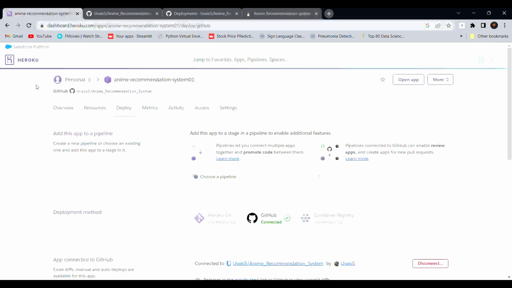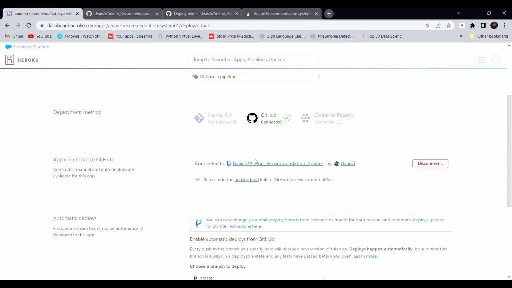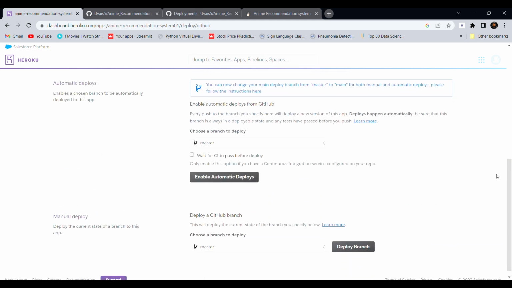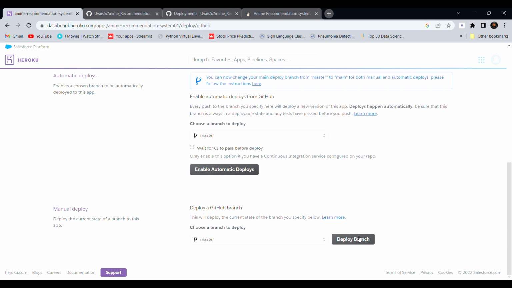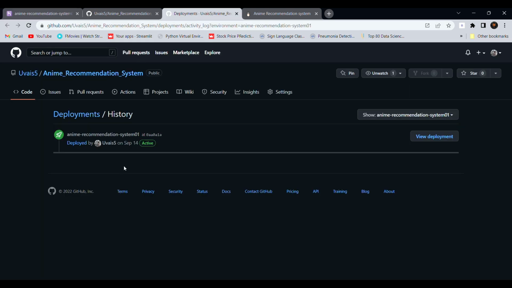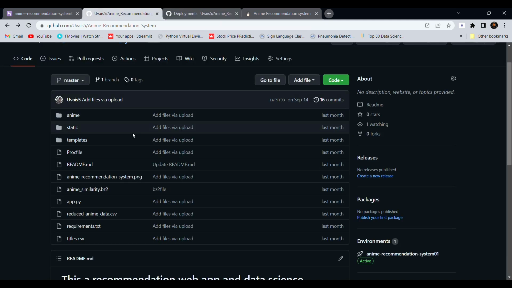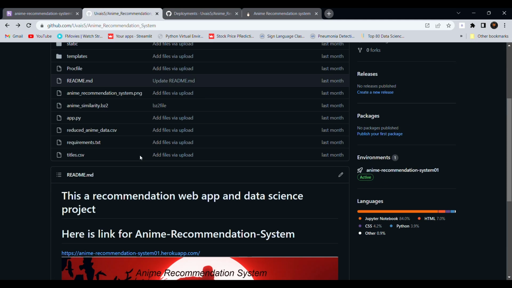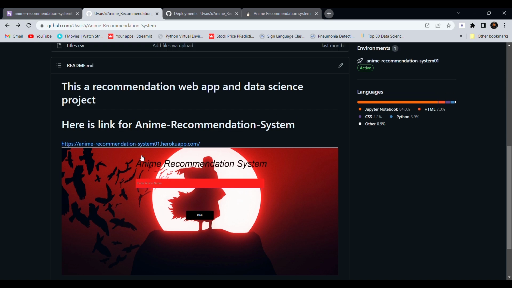Now let's move to Heroku. I've already deployed my anime recommendation system, so I can't show you the login and setup steps in real time, but I'll explain the process. First, log into Heroku. Heroku will ask you to select a programming language, choose Python. Then, create a new app and choose a server location. Next, connect your GitHub repository to Heroku. Finally, click the deploy button and Heroku will handle the rest. And that's it. Your web app is now live on Heroku.